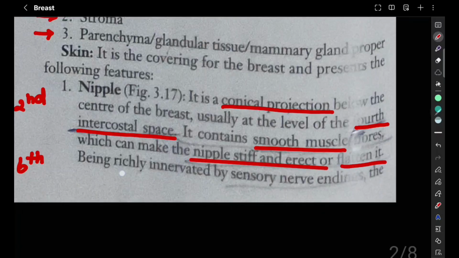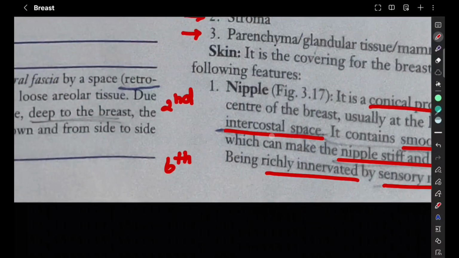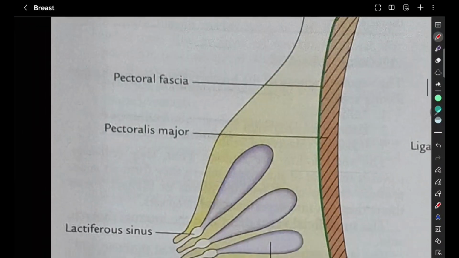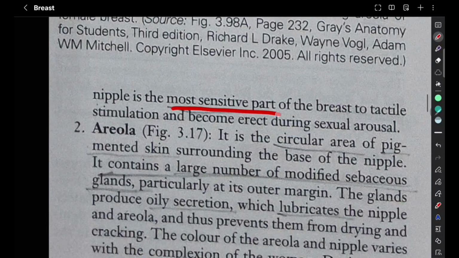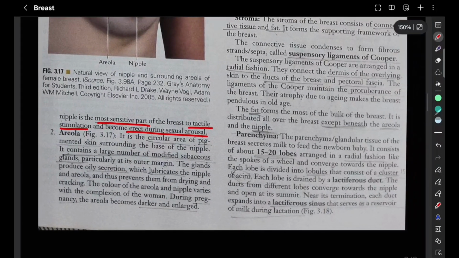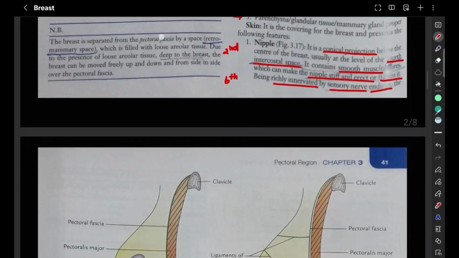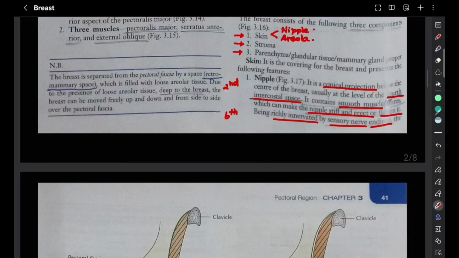It is richly innervated by sensory nerve endings. So it is the most sensitive part of the breast to tactile stimulation and becomes erect during sexual arousal. So in the nipple part you have approximately 4 points to write. The first point is it is a conical projection. Second point, you can find it in the 4th intercostal space.